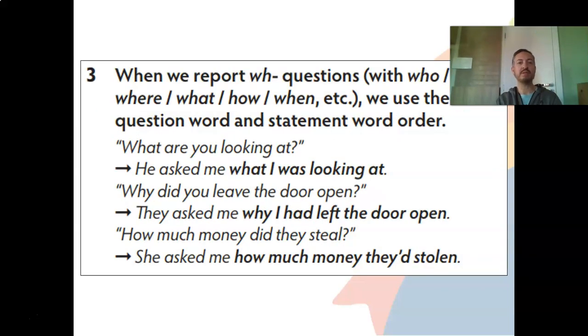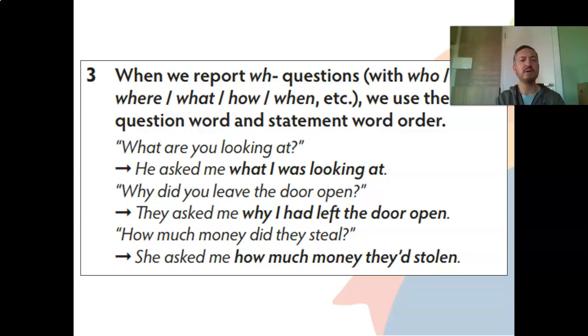When we report WH questions with who, where, what, how, when, so these are WH questions in English, we use the same question word and statement word order. So the word who, where, what, how, when remains in the reported question. Okay? And we use the statement word order.